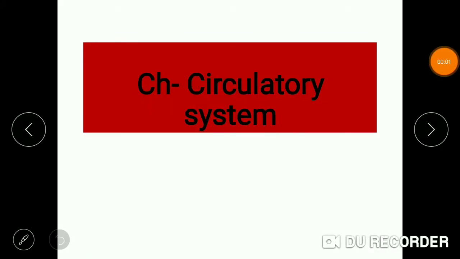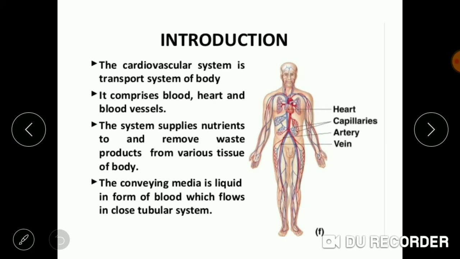Hello students, in today's class we are going to start with a new chapter, circulatory system. Let us first study about its introduction. The cardiovascular system is the transport system of the body. It comprises blood, heart and blood vessels. The system supplies nutrients to and removes the waste products from various tissues of the body. The conveying media is the liquid in the form of blood which flows in the closed tubular system.